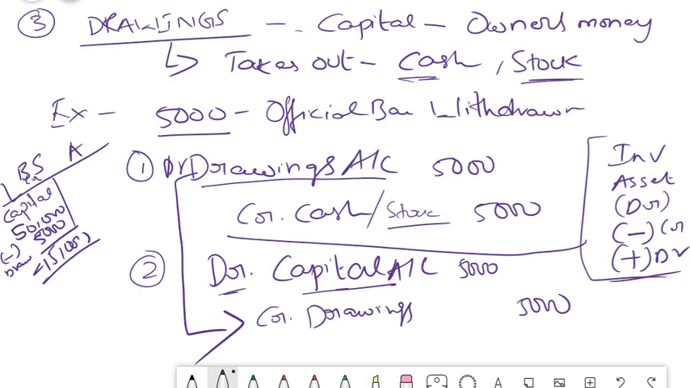Simple, friends. You can easily solve this if you can think in terms of your balance sheet or profit and loss account. No need to memorize any journal entries, friends. It is as simple as that. You just think the nature of the transaction and journal entry automatically comes to you, friends. Just erasing this.